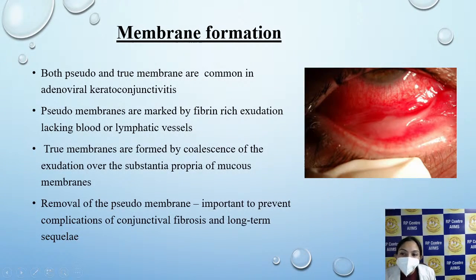Membrane formation. Adenoviral infection can cause both true and pseudomembranes. Pseudomembranes are actually fibrin-rich exudates lacking blood or lymphatic vessels, and the underlying epithelium will be normal. Whereas in true membranes, there is exudation over the substantia propria of the mucous membrane, that is, the epithelium will be absent. These true membranes will bleed on touch, whereas the pseudomembranes we can easily remove. Removal of these membranes is important to prevent complications like conjunctival fibrosis, and long-term sequelae like corneal lesions and resulting scarring.